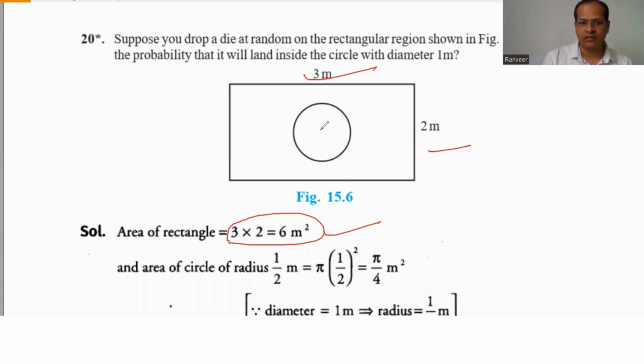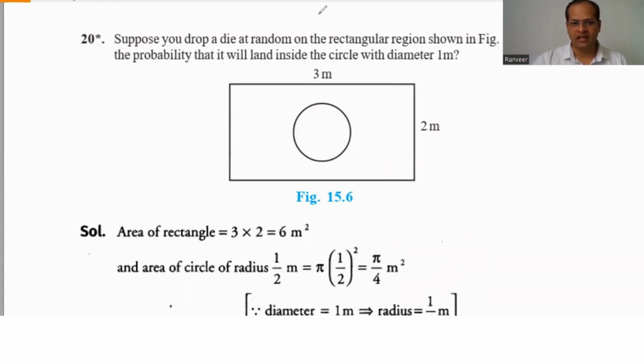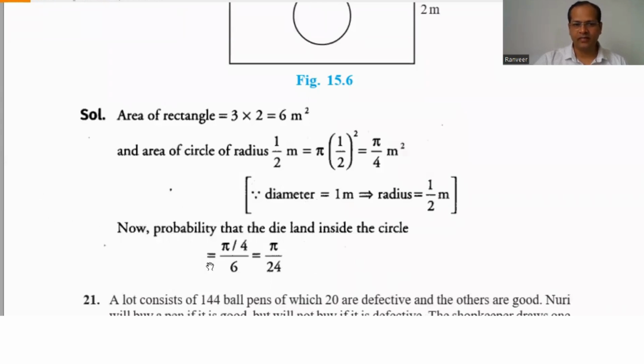Now the area of the circle: the diameter is given as 1, so the radius is 1 by 2. Pi r square gives pi by 4 meter square, this is the area of the circle. So the probability of the die landing inside the circle is pi by 4 divided by 6, that is pi by 24.